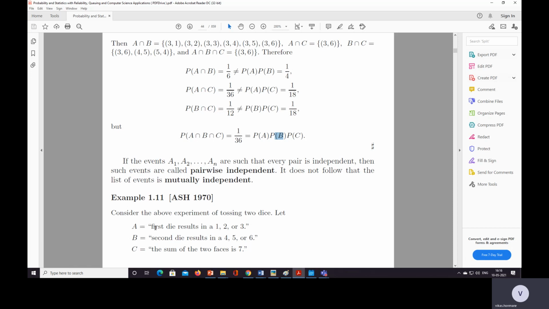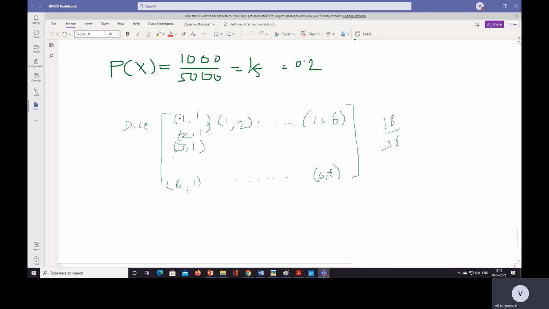From tossing two dice, the event is that the first die results in 1, 2 or 3. If we see over here, the first die results in 1: 1 1, 1 2, and in this row all locations have the first die as 1. In the second row, the first die is 2.